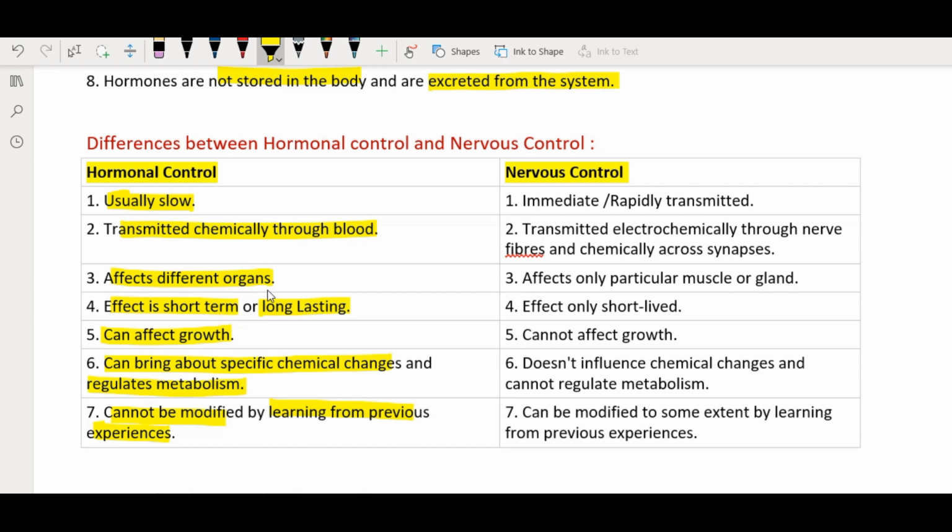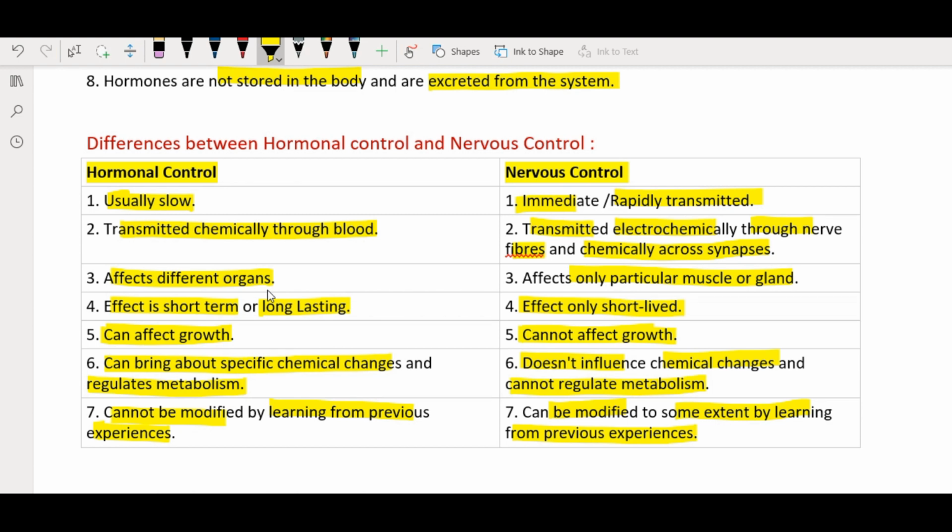Whereas if you see the nervous control, it is immediate and rapidly transmitted because it is transmitted electrochemically through the nerve fibers and chemically across the synapses. It affects only a particular muscle or gland. The effect is only short-lived and it cannot affect growth. Very important point: nervous control cannot affect growth, whereas the hormonal control can affect growth. It does not influence chemical changes and cannot regulate metabolism. The nervous control can be modified to some extent by learning from previous experiences.